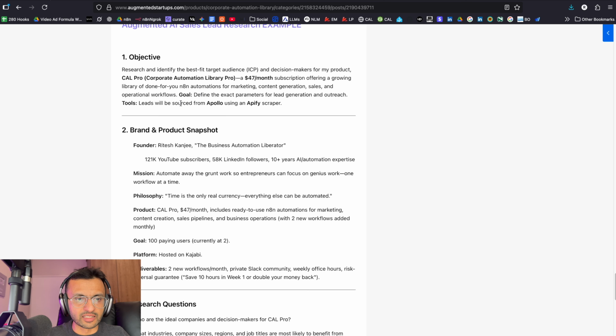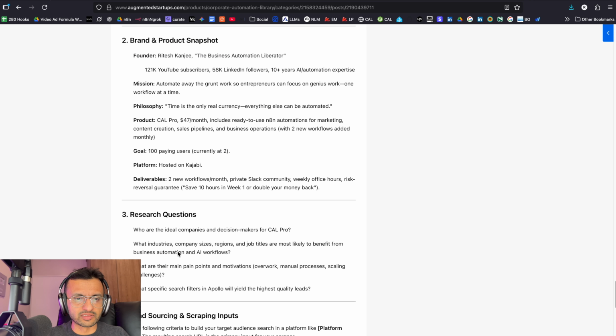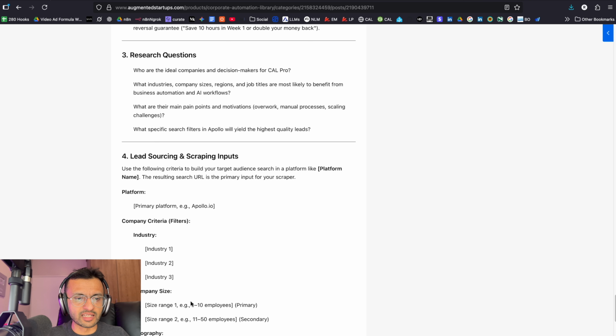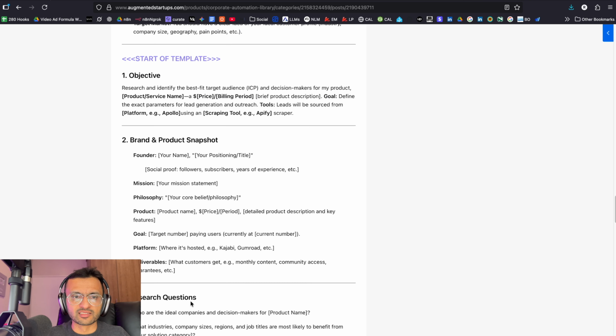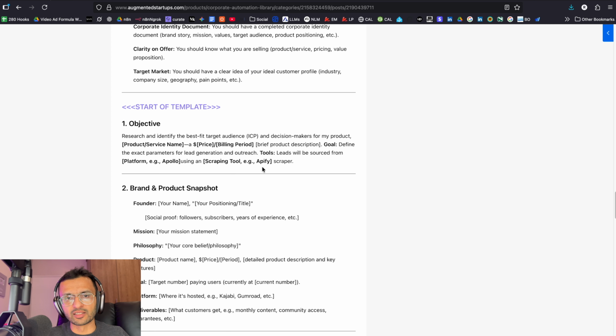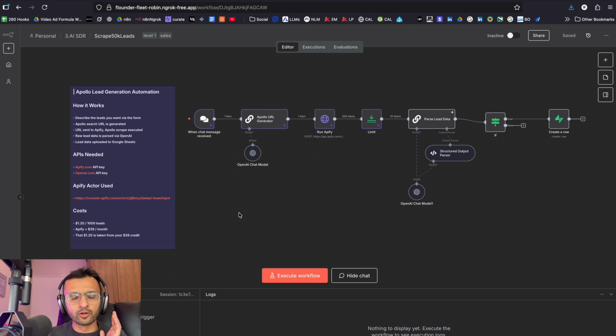I'll show you the template that I've used, where I put my corporate identity here. It's basically a summarized version. I told it my objective, I gave it some research questions, the lead sourcing, and then the criteria. This is just the template that you can get if you're part of the corporate automation library. The whole goal is to get a format that we can plug into here that will generate a URL that will go out and scrape our leads. So that is our ultimate goal.